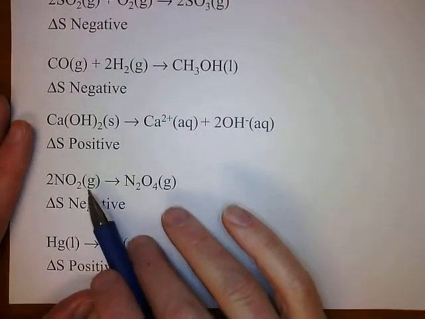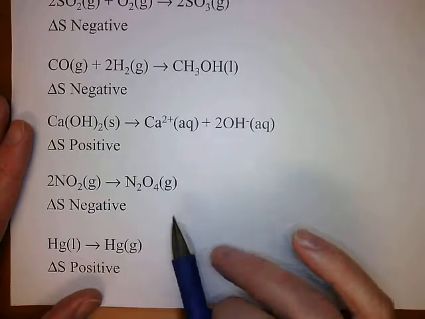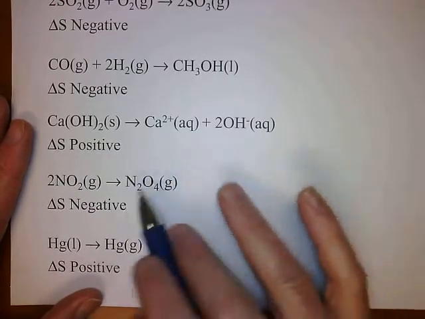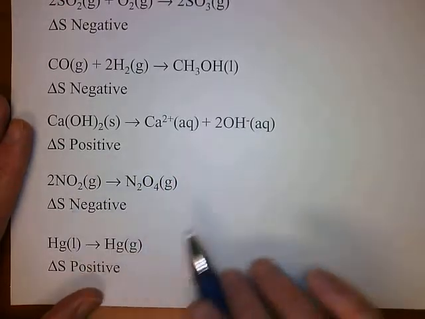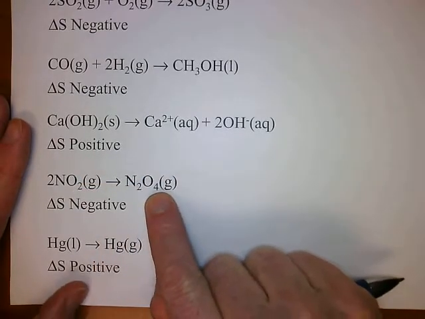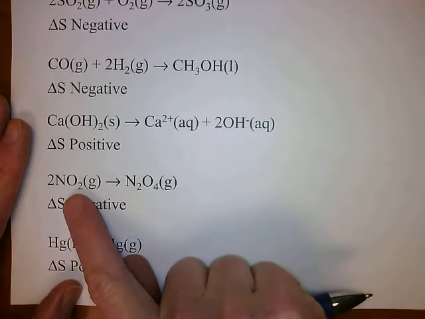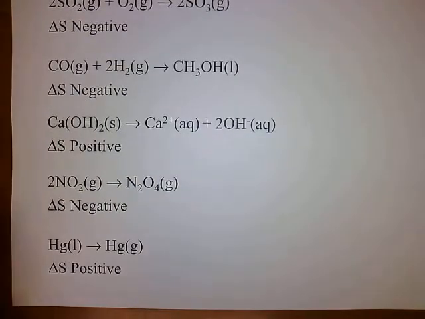Here we have another example. 2 nitrogen dioxides make dinitrogen tetroxide, right? So again, what are we doing? We're making a big molecule out of 2 smaller ones. Big molecule made out of 2 smaller ones, so delta S is negative. We're going to a decrease in entropy.